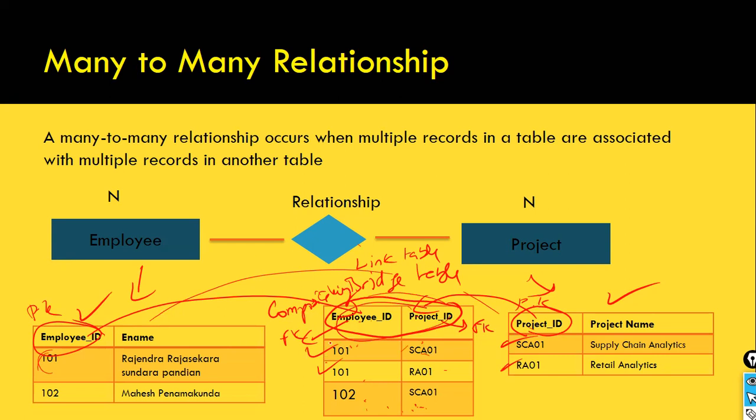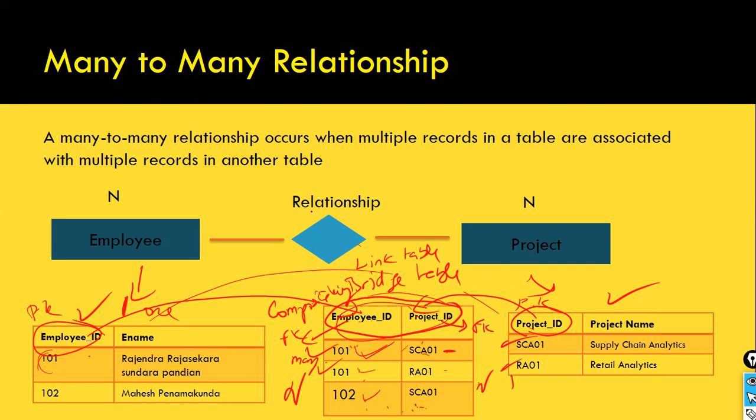So now what we can do is join these 2 tables. So here this is one side, right? This is the many side. This is one, this is n, the many side. So it is a one-to-many relationship. Okay, a single project can have more than one employee. Look here, 101, 102. I see, right? Similarly, a single employee can work on more than one project.